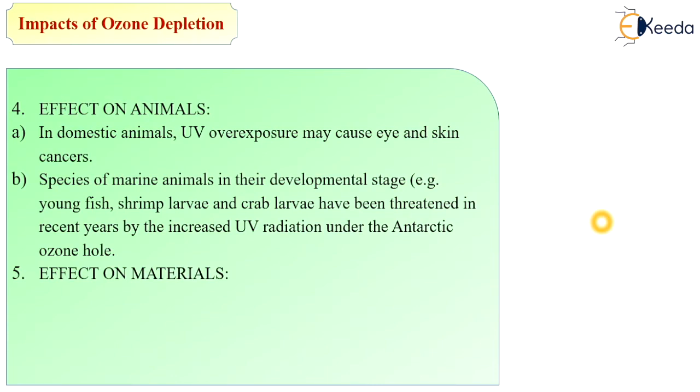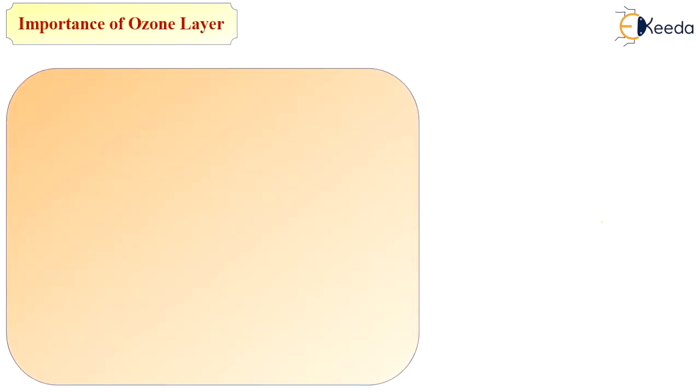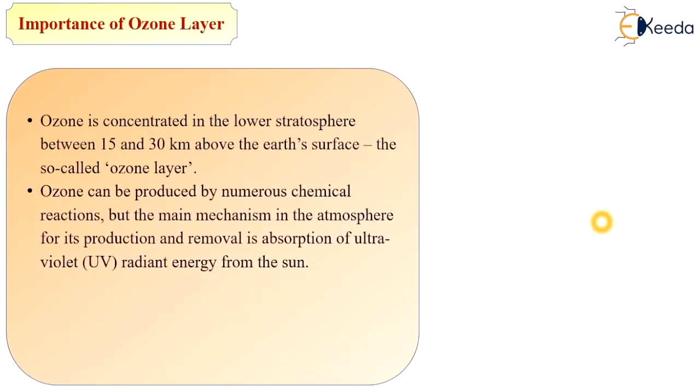The next is the effect on materials. Wood, plastic, rubber, fabrics, and many construction materials are degraded by UV radiation. The economic impact of replacing or protecting materials could be significant. Ozone is concentrated in the lower stratosphere between 15 to 30 km above the Earth's surface, so it is called the ozone layer.